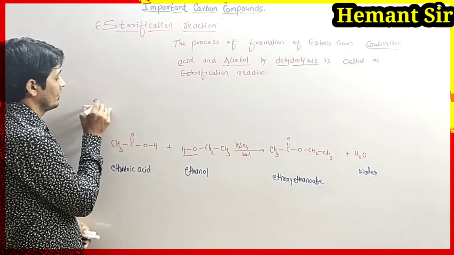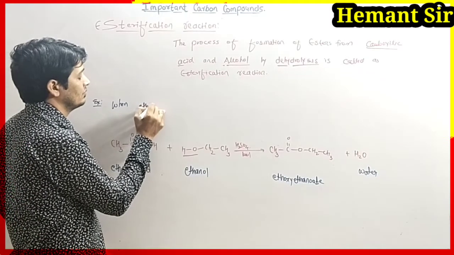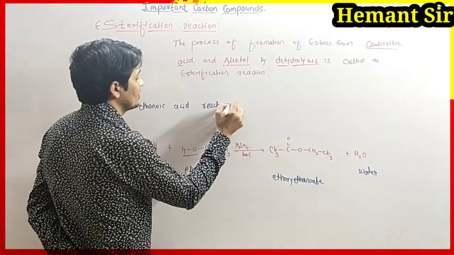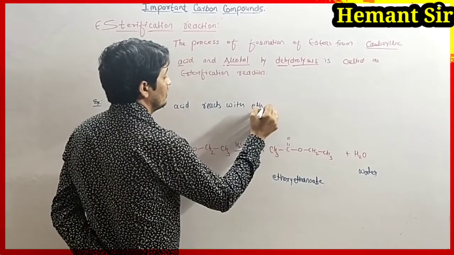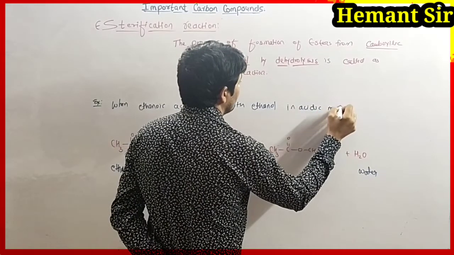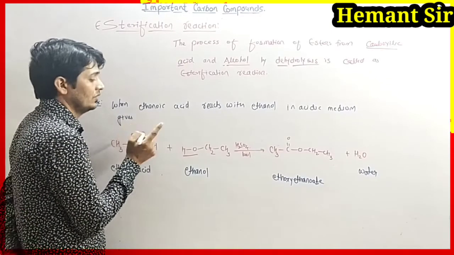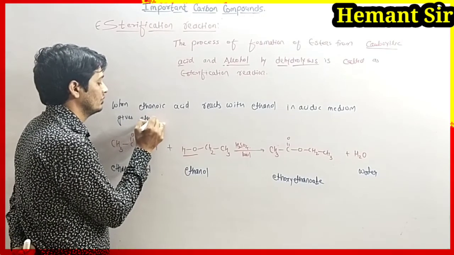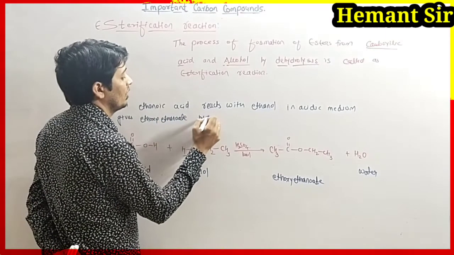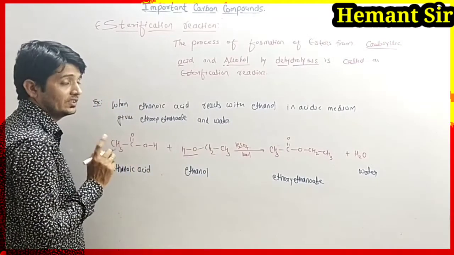Example: when ethanoic acid reacts with ethanol in acidic medium, it gives ethoxyethanoate by the removal of water. This reaction is called esterification reaction.